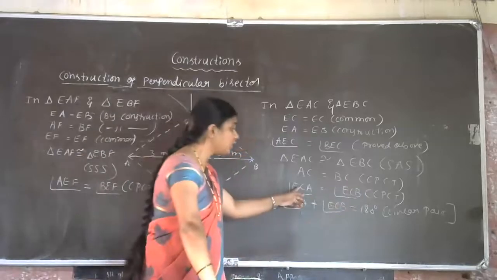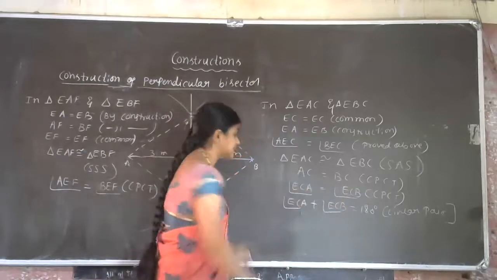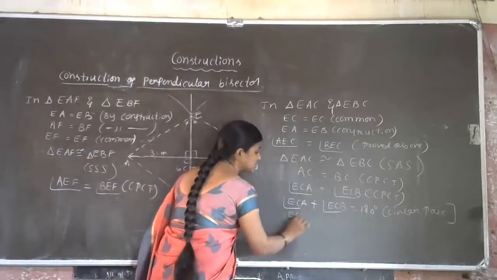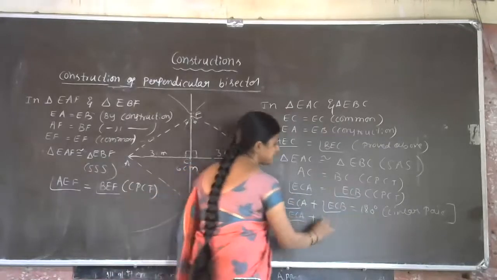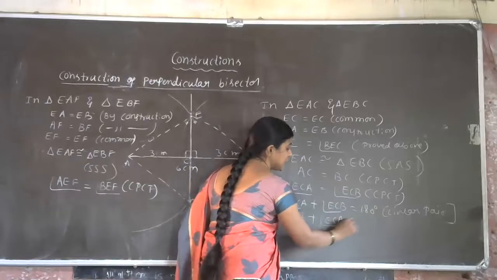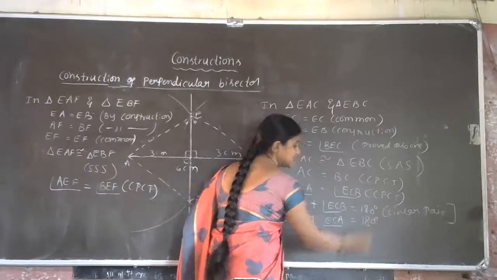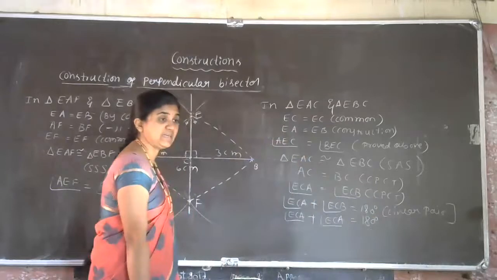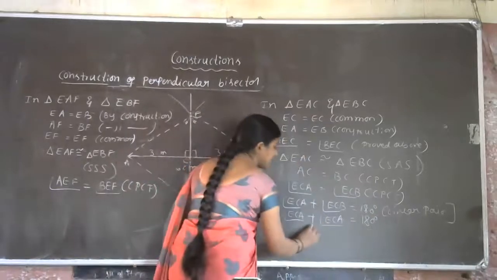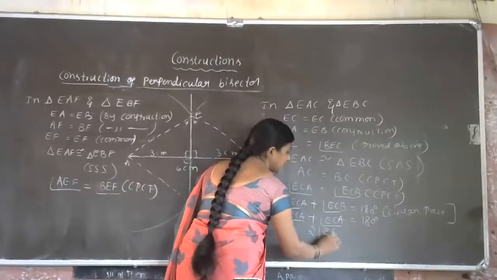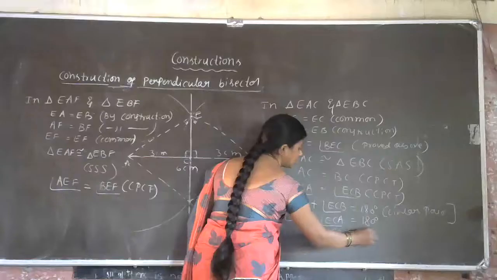We all know that ECA is equal to ECB. Now let us take ECA plus ECB also equal to ECA only. ECA plus ECA is equal to 180 degree. Angle ECA plus angle ECA is 2 times angle ECA, which is equal to 180 degree.